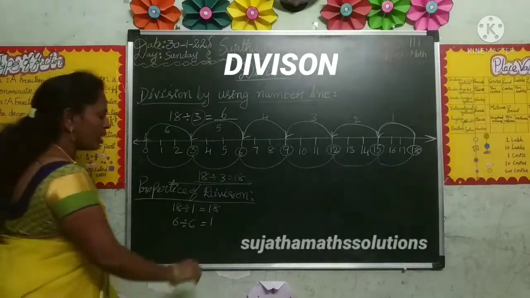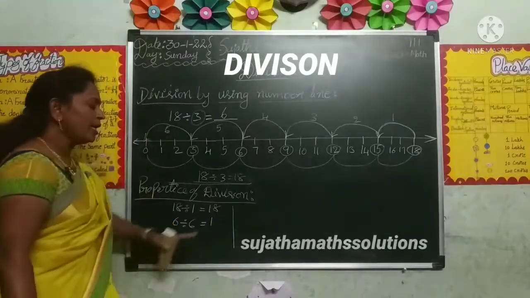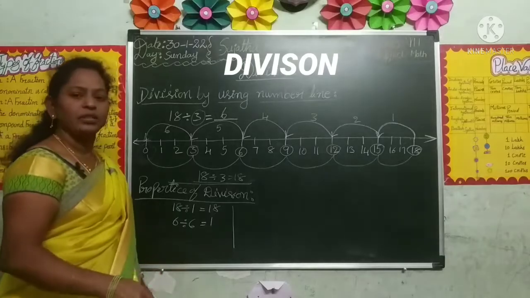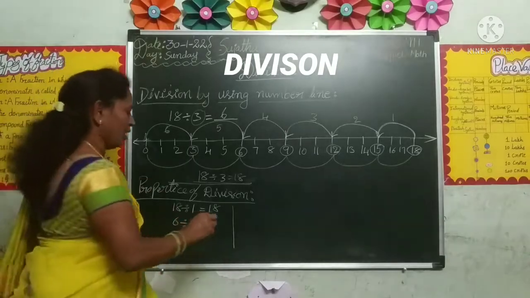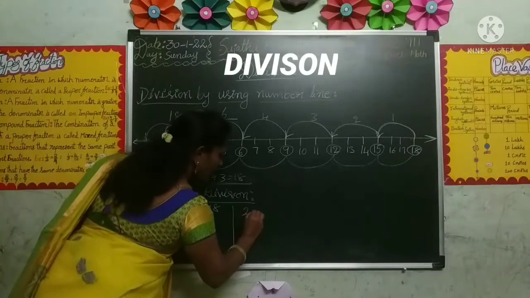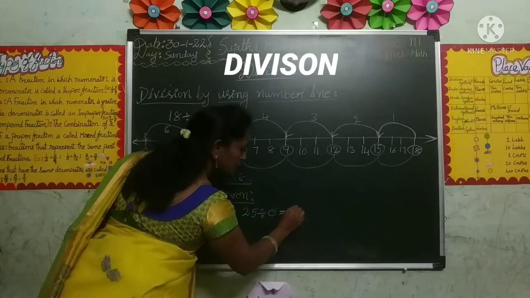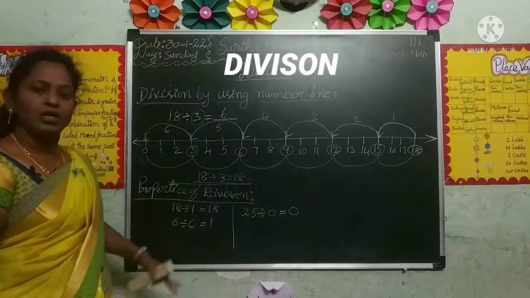And one more, any number divided by 0. Any number divided by 0, the result is 0 only. For example, 25 divided by 0, the result is 0, since 0 twenty-fives are 0 only.